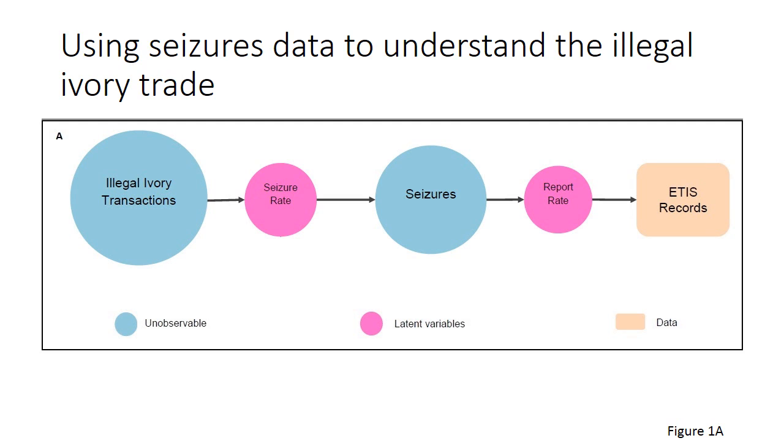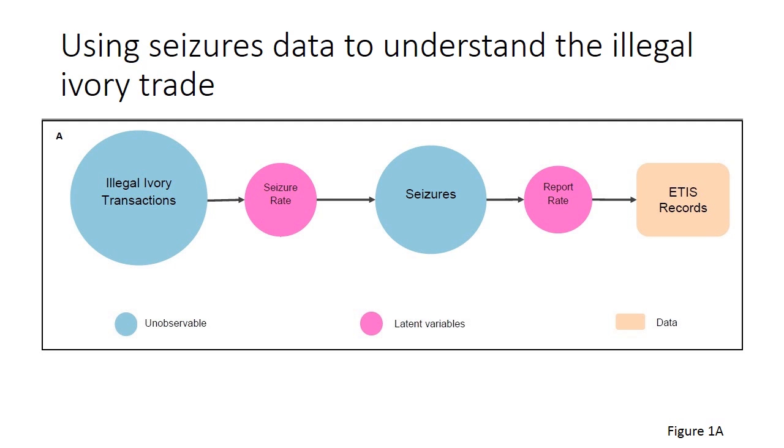In that case, if we see that ETIS records are increasing over time, this could be because there's more illegal ivory trade activity, but it could also be that countries have got better at identifying illegal ivory seizures, illegal ivory shipments, and better at reporting them. If we have two countries with very different numbers of ETIS records, it could be that one country really does have more illegal ivory trade activity going on than the other one, or it could be that that country is just better at making seizures. So we can't just use simple summaries of the ETIS records to learn about trends in the illegal ivory trade.